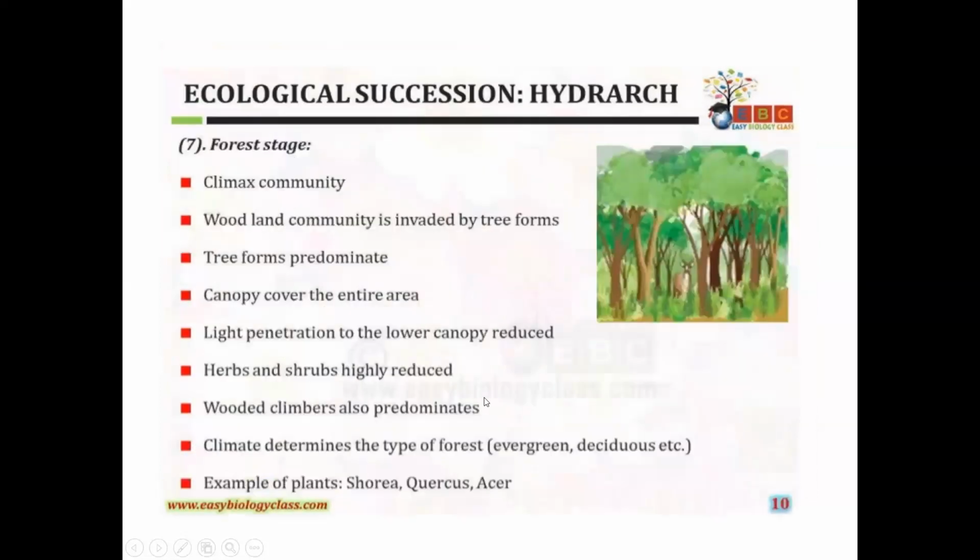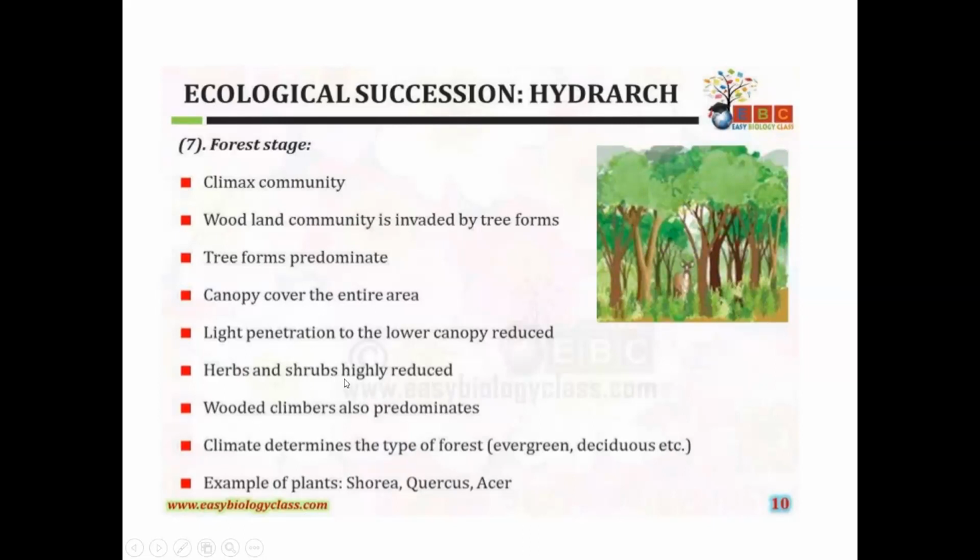Next, the woodland stage is replaced by the final stage, the forest stage. The forest stage is called the climax community, and here the woodland community is invaded by tree forms. More trees are predominant and the canopy covers the entire area, so light penetration to the lower layers is reduced.